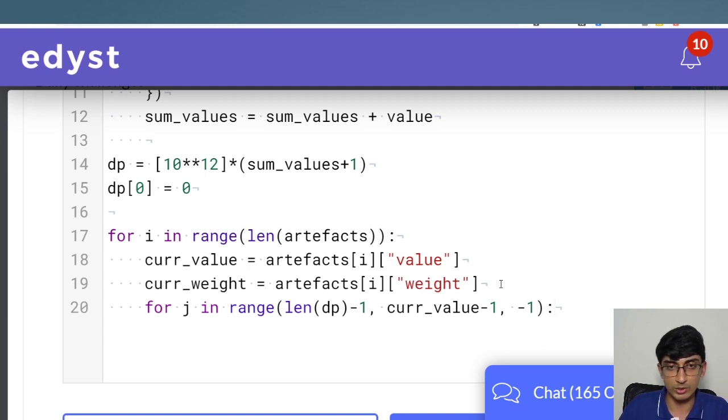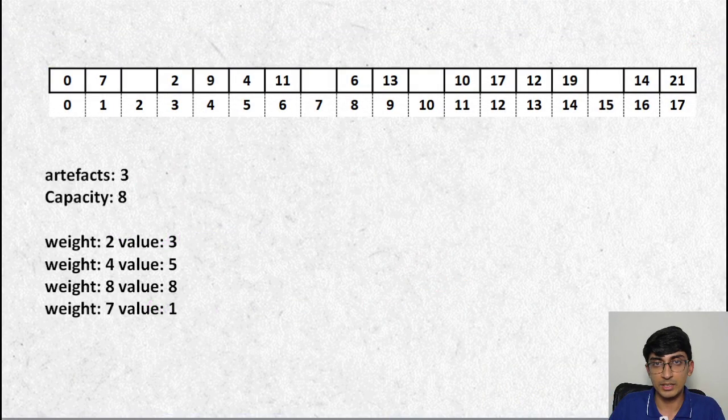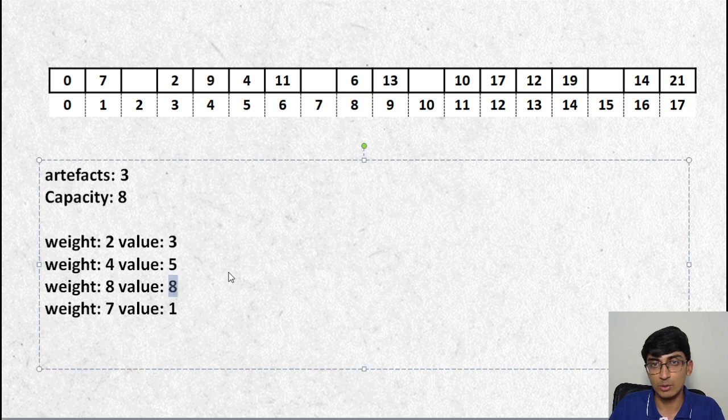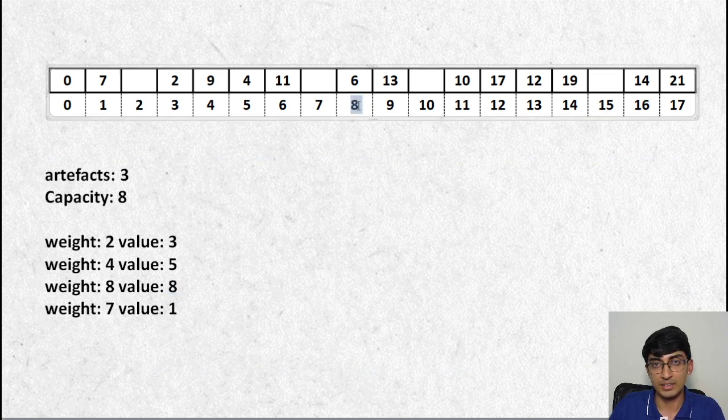We'll not go further, because I'll just show you my slide so you'll understand better. Basically, when we have 8 as the value, I can at best go till 8, right, because that's the thing I'll get. When I go to 7, I will check 7, okay, nothing's there, but I will have to check 7 minus 8, which is beyond this array. So I'll always stick to only up till 8. That's why for the last value, which was 1, we went all the way up till here. But when it's 3, I stopped at 3 over here.